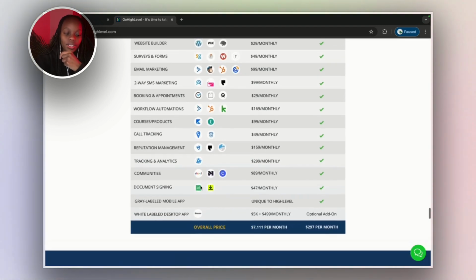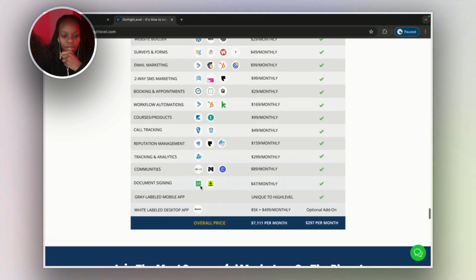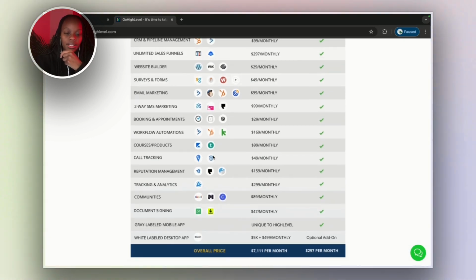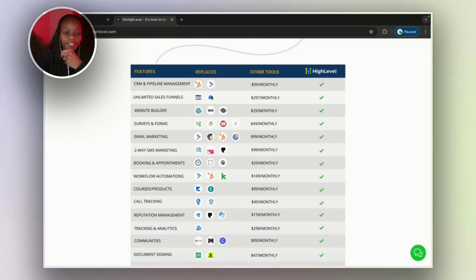The best thing about this though is you can also white label this whole platform. Like I've seen people white label it as like a course creator platform. Like I know one creator who has white labeled the whole platform. If you know HighLevel, I'm sure everybody knows that it is a white label platform. But yeah, they did a really good strategy. So basically they just started a whole new business model, and I guess their goal was to sell their white label version, which was GoHighLevel, and they just called it their own like AI platform where you can create and build online courses. And I've seen someone use it as like a funnel builder.